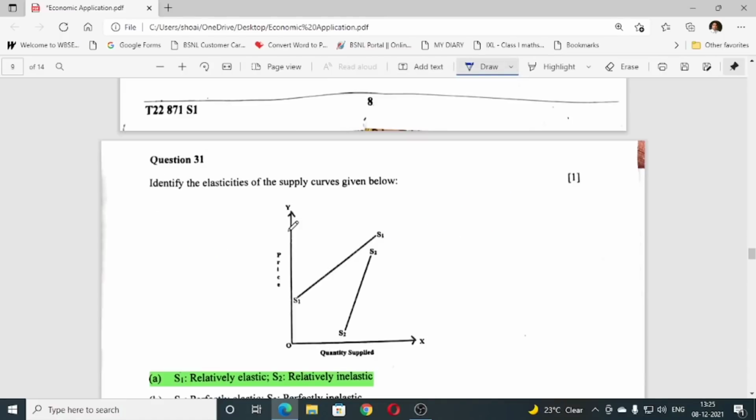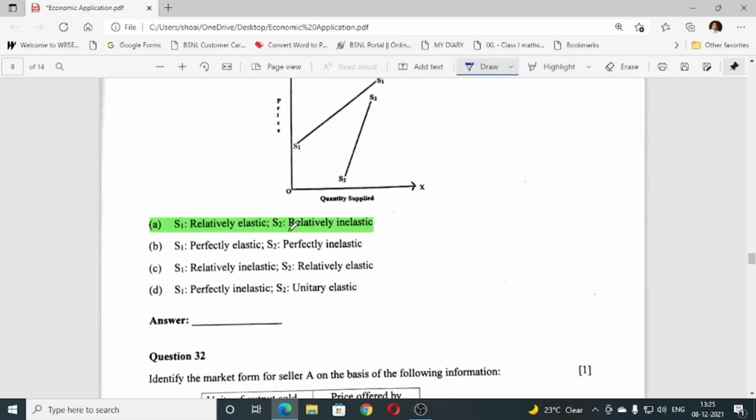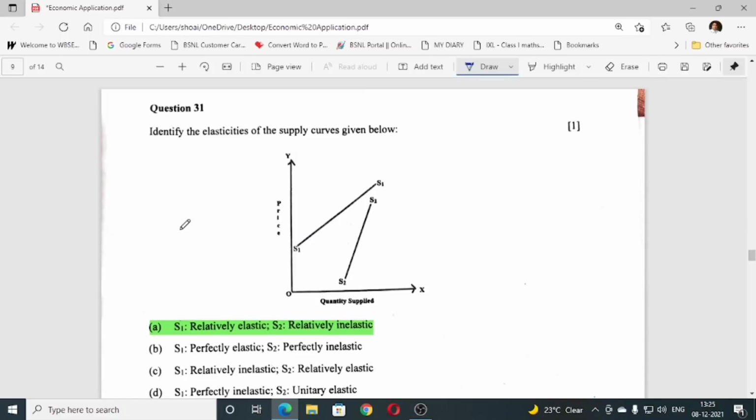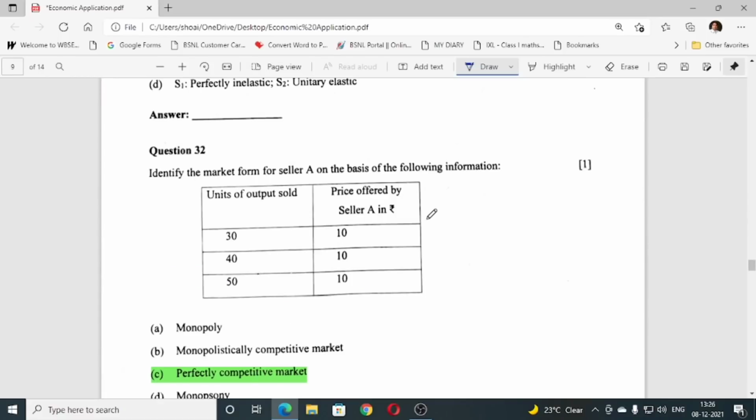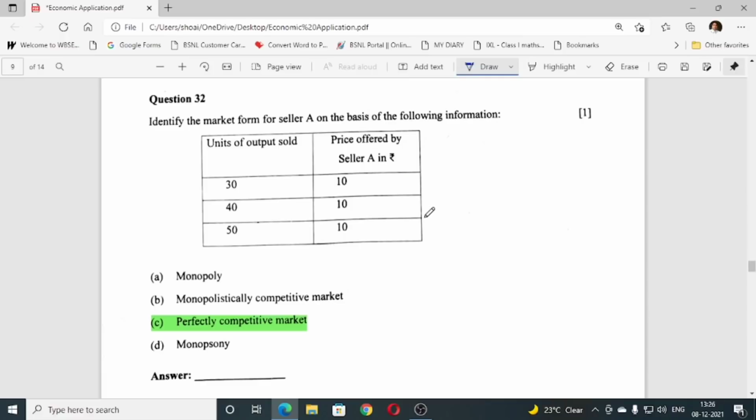Then number 31, you can see the diagram. The answer of this diagram is A. S1 relatively elastic, S2 relatively inelastic. Then 32. Identify the market form for seller A on the basis of following information. You can see C. Perfectly competitive market is the correct answer.